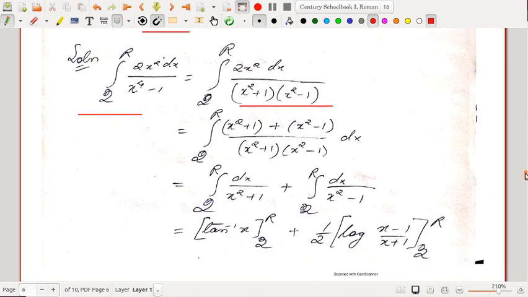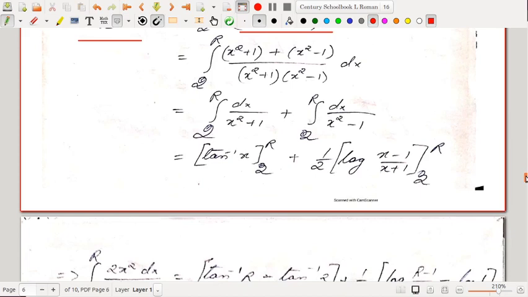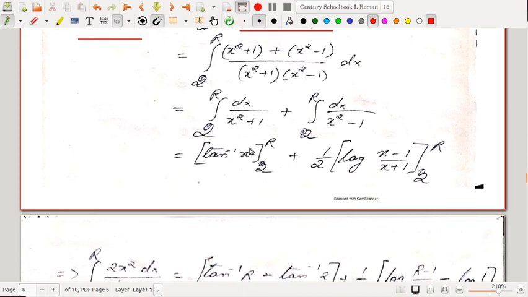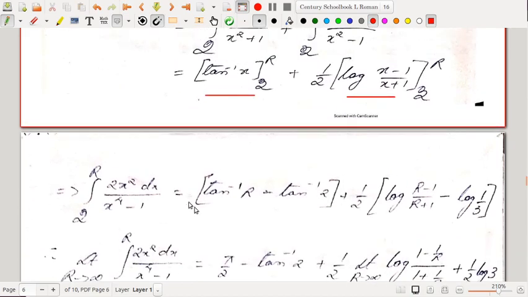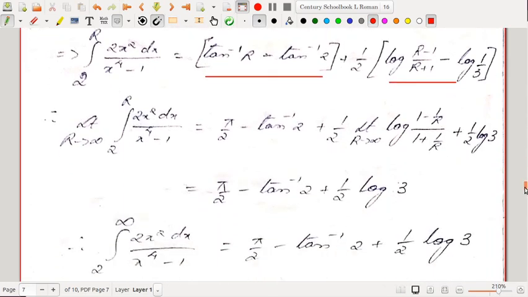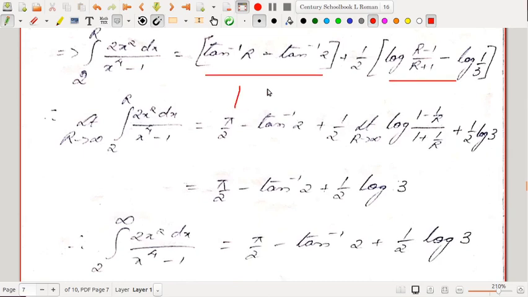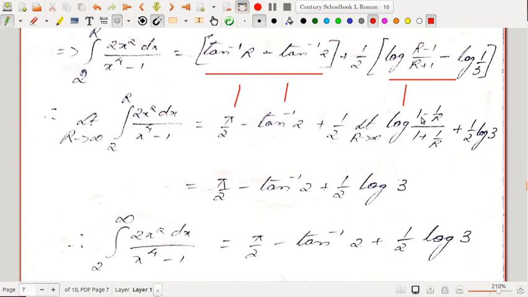So it's half of 2 to r dx by x square plus 1, plus 2 to r dx by x square minus 1. So the first one is tan inverse x, the second one is 1 by twice a log of x minus a by x plus a. So you have to remember those integrations. Okay, so it's this plus half into this. Okay, and then we take the limit. So the limit for this one will be pi by 2, for the next one it's a constant. For this one we can evaluate the limit by this method. We divide both numerator and denominator by r. So 1 by r will tend to 0, so it's log 1 ultimately, so that's 0.